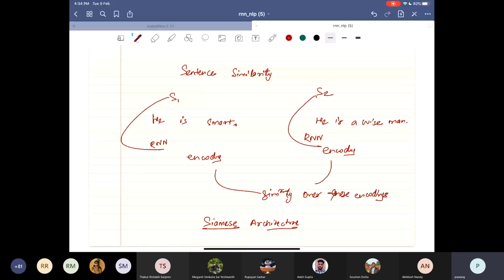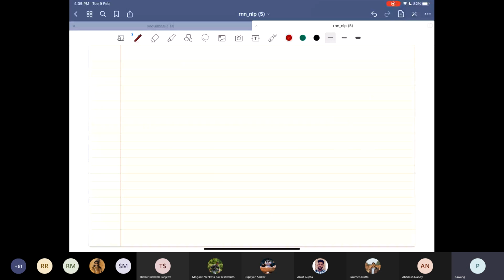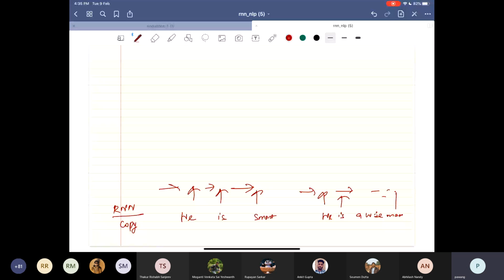So in this Siamese architecture, you would have the same RNN. You make a copy of it and pass "he is smart" and "he is a wise man". And you have all the same parameters. You get the hidden states, HA for sentence A and HB for sentence B. And now you can use these for going forward.